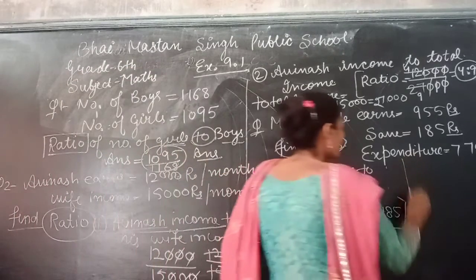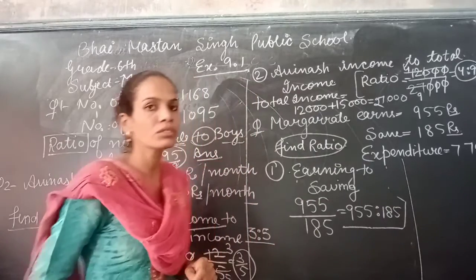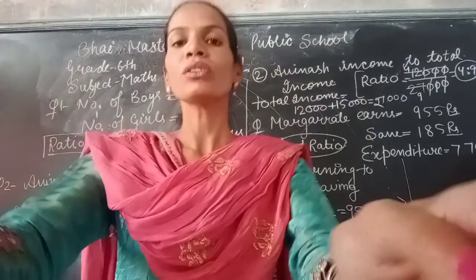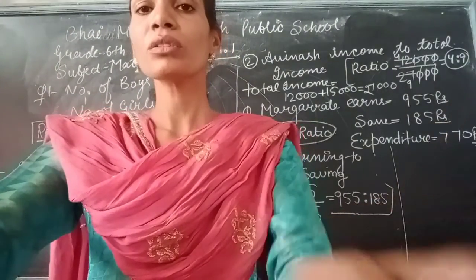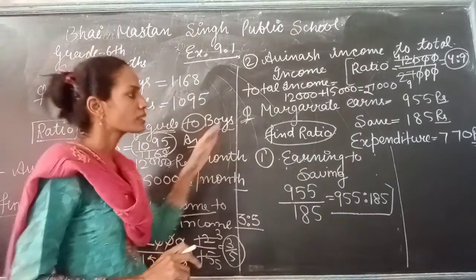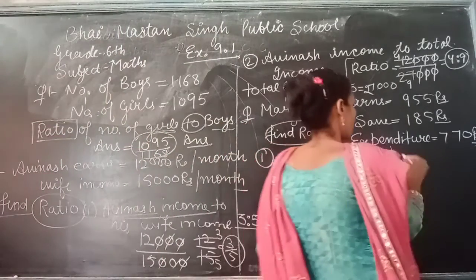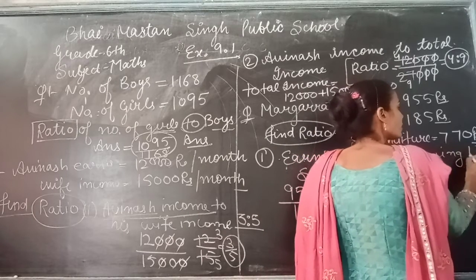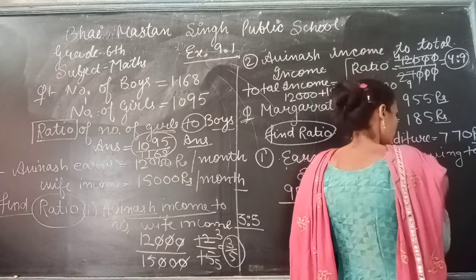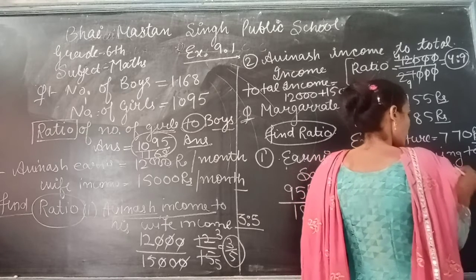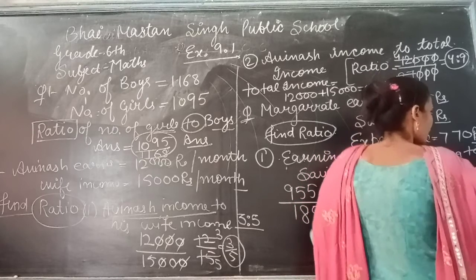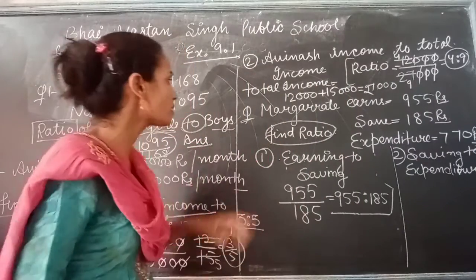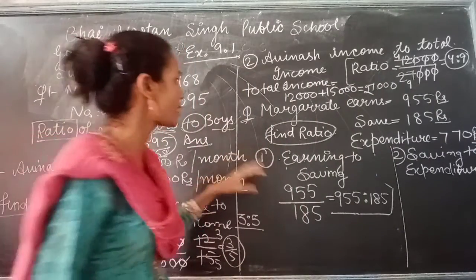Next one is find the ratio of saving to expenditure. Saving to expenditure means, firstly you write saving.